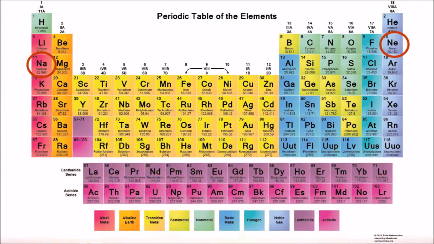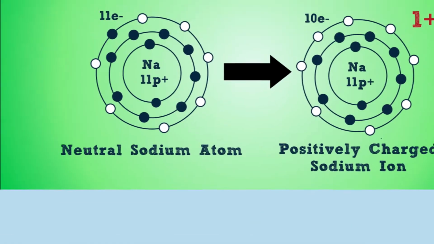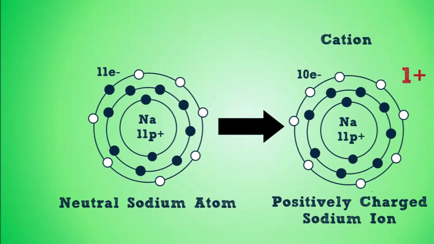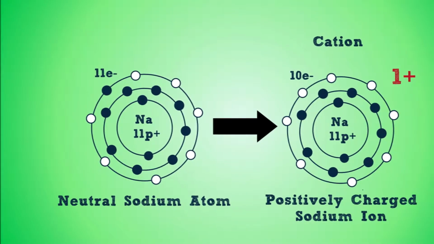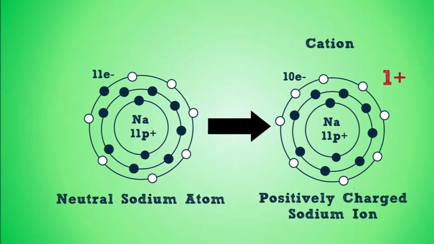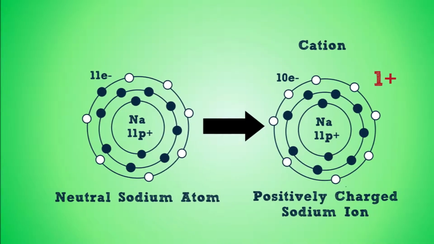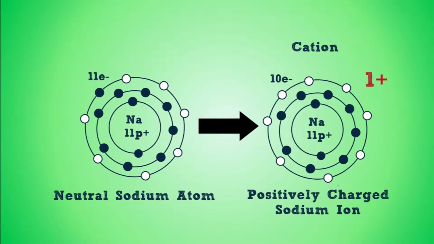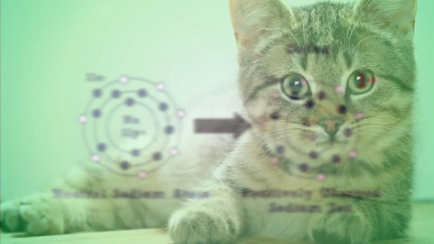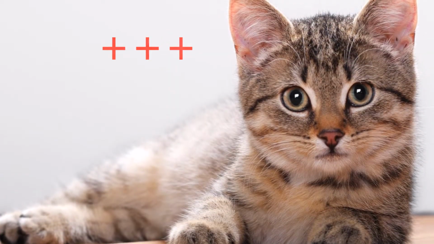Cations need to get rid of a few electrons to be like a smaller noble gas. Here you can see how close sodium is to being like neon. So if it can, sodium will give off an electron. If it does, it will have one more proton in the center than electrons in its shells and will then have a positive charge. Atoms like this one are called cations.